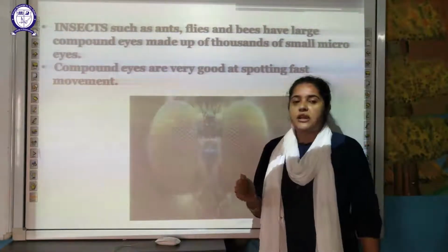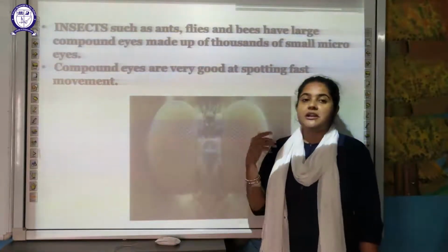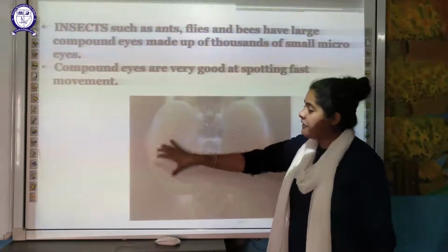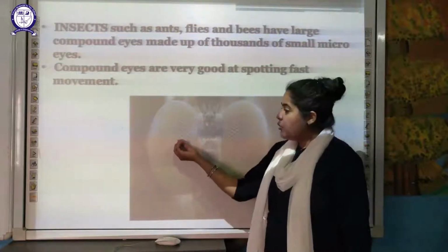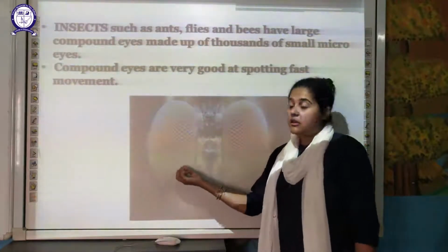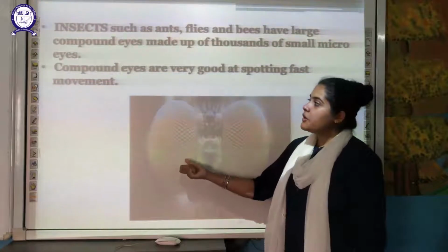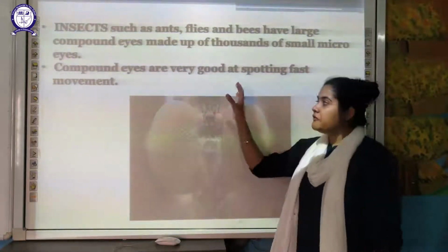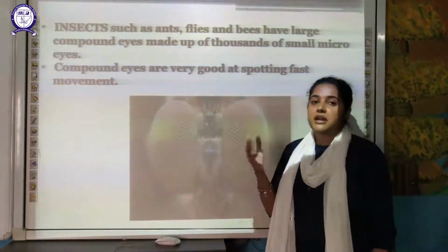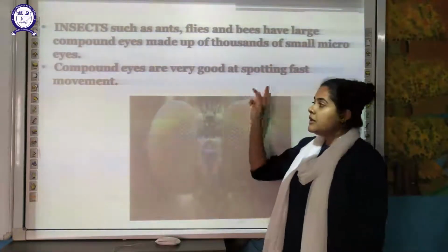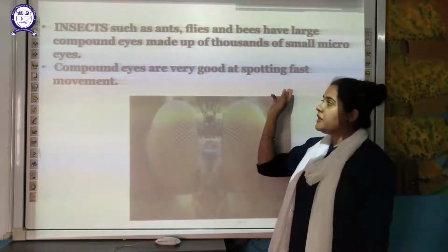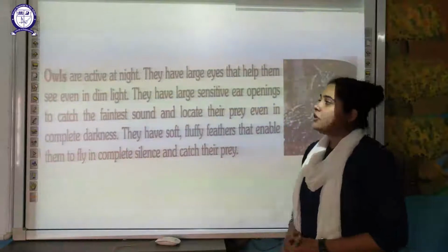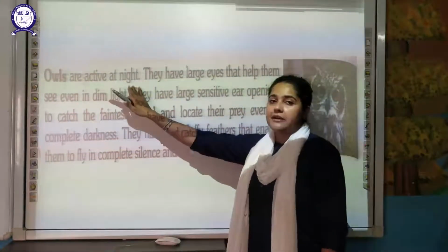So these are very good at spotting fast movement. You might have tried to hit a house fly, and immediately it flies off before it gets hit. Why? Because these insects have compound eyes, with 1,000 small eyes. Because of these compound eyes, they can spot very fast movement, anything which is coming in front of them. Okay. Next, if we talk about owls, these owls are active during the night.